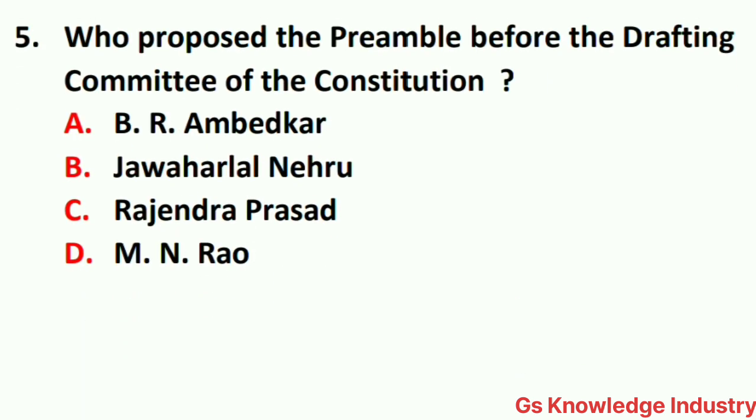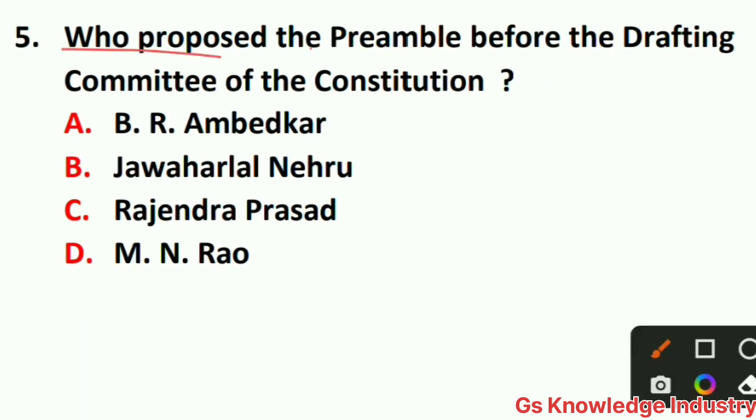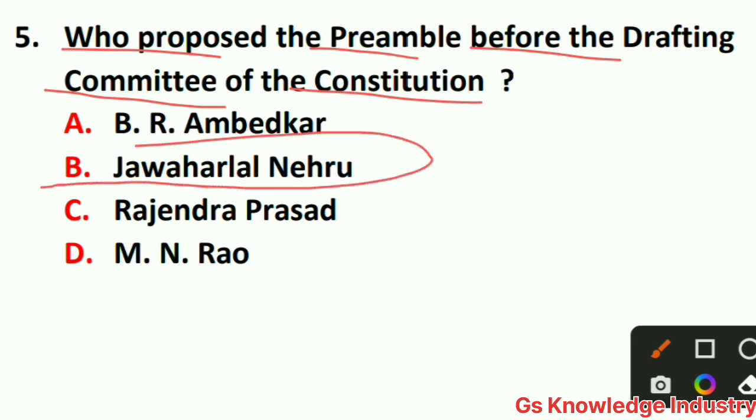Question number 5 is, who proposed the preamble before the drafting committee of the Constitution? Option A B.R. Ambedkar, option B Jawaharlal Nehru, option C Rajendra Prasad, option D B.N. Rau. So here the correct answer is option B, Jawaharlal Nehru. Jawaharlal Nehru proposed the preamble before the drafting committee of the Constitution.